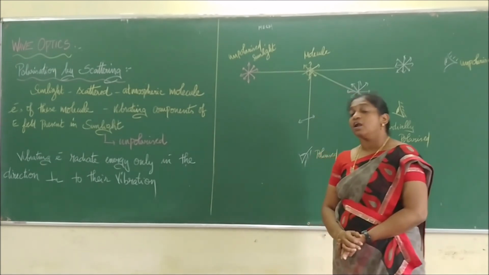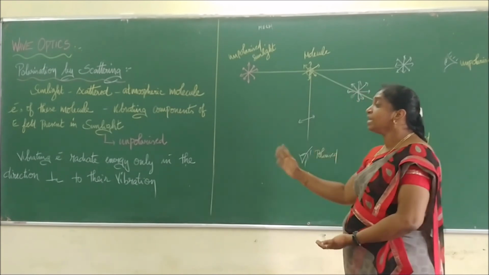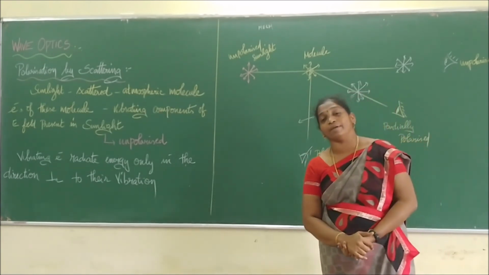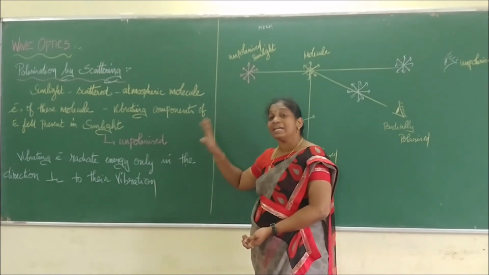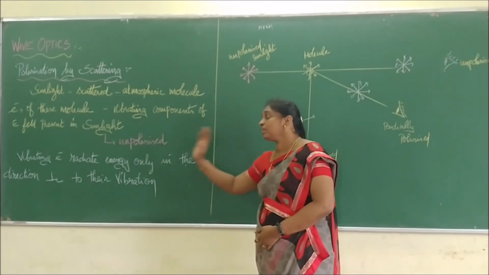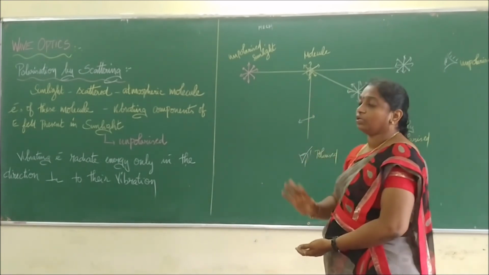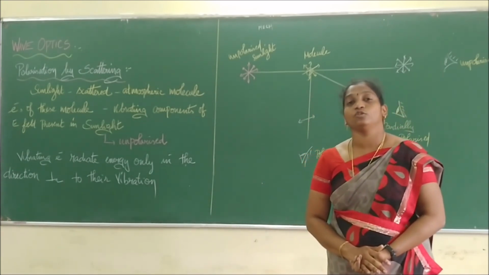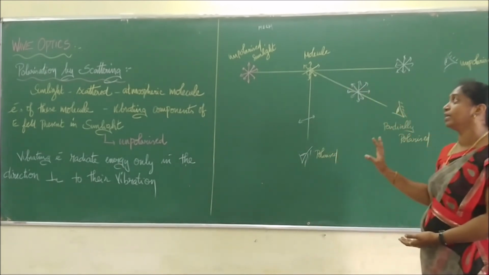But the vibrating electron radiates energy only in the direction perpendicular to the vibration. This is a very important point. We call that type of light a plane polarized light.